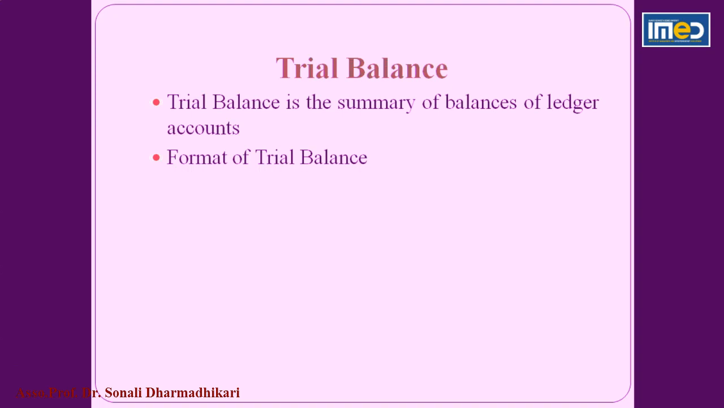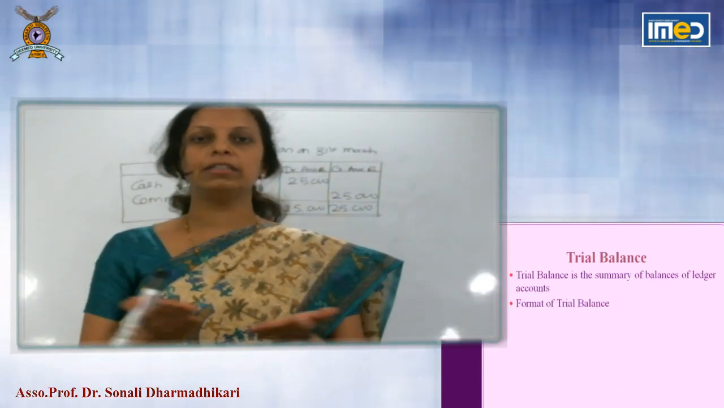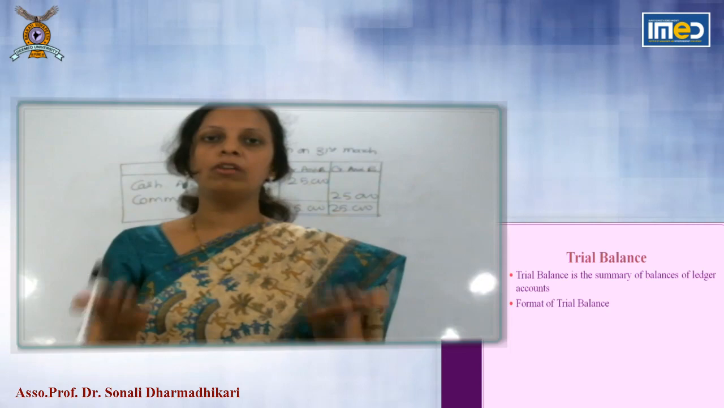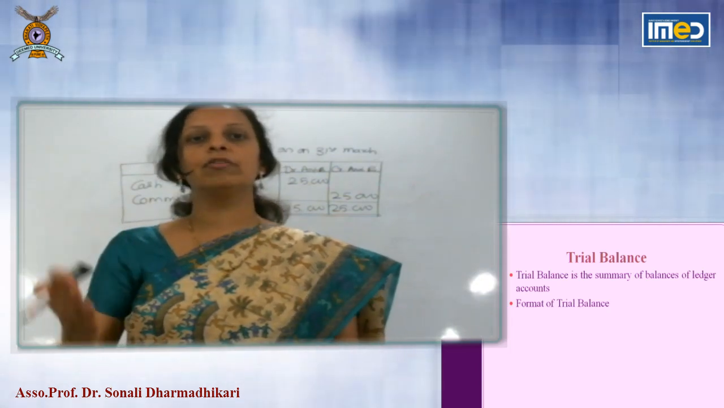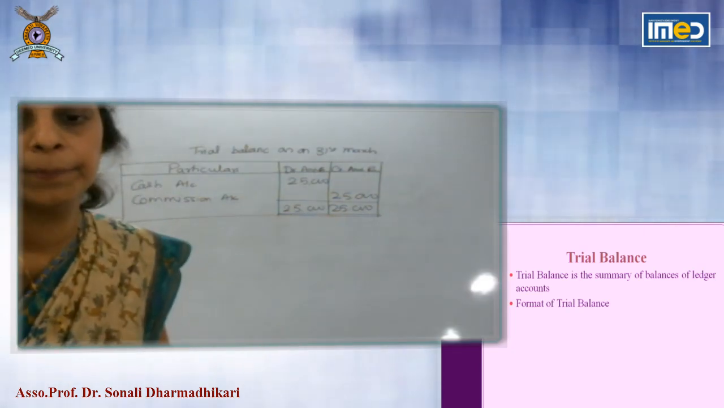As we are following the principles of double entry bookkeeping, every one account is debited and other account is credited by the same amount. So there is always equality. Debit is equal to credit. So your trial balance must tally.